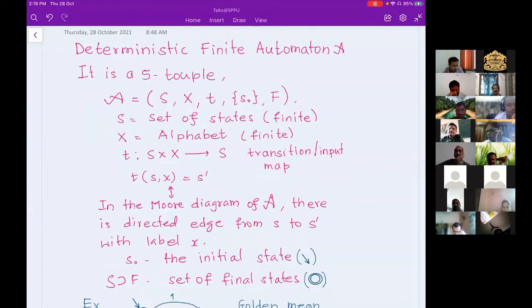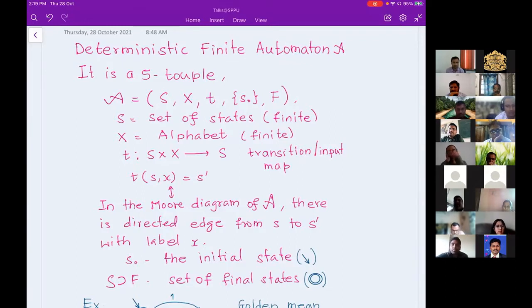It is actually a five-tuple, and for those with a graph theory background, you can consider it a directed labeled graph. If you are trying to visualize the DFA as a finite directed labeled graph, then your vertex set is the set S, which in automata theory we call states. The set X is the set of labels of the graph, which we call the alphabet.